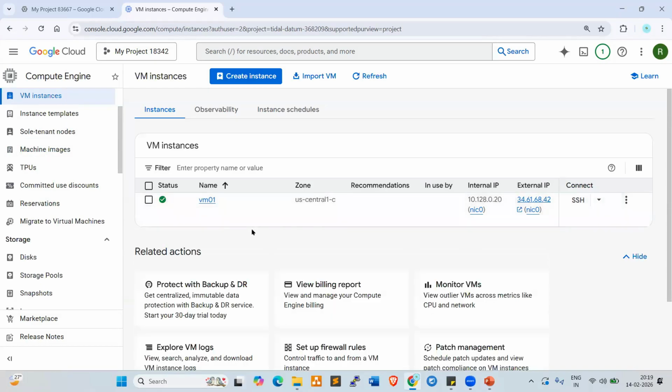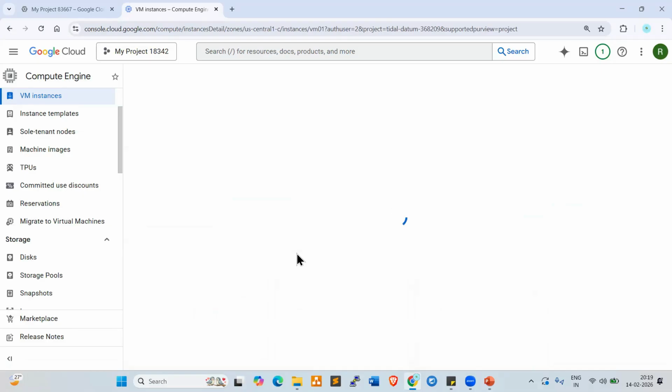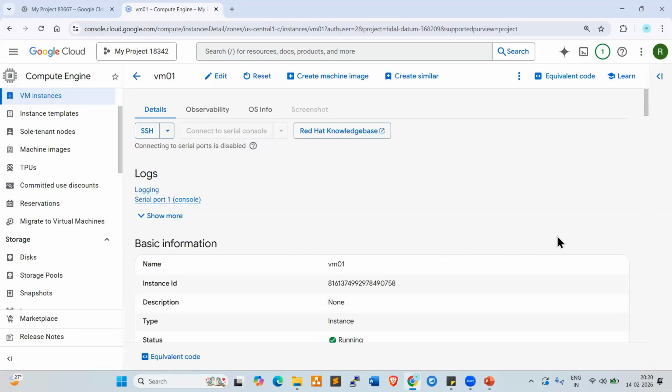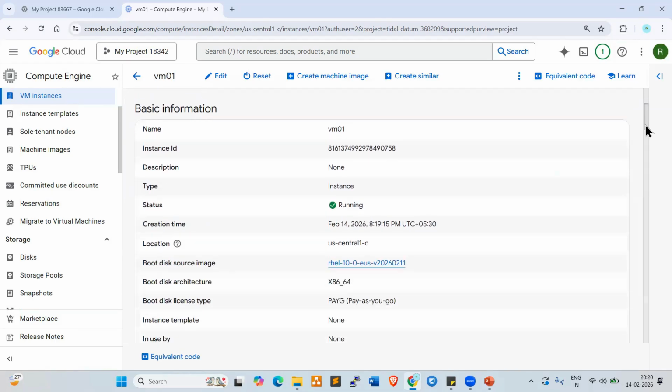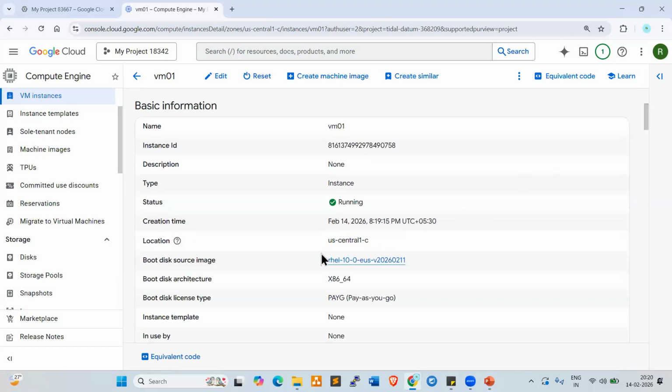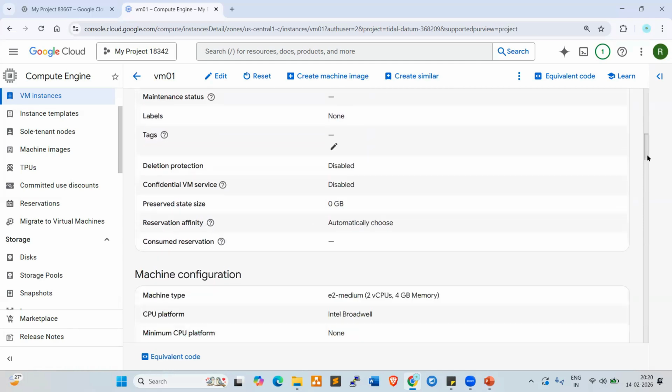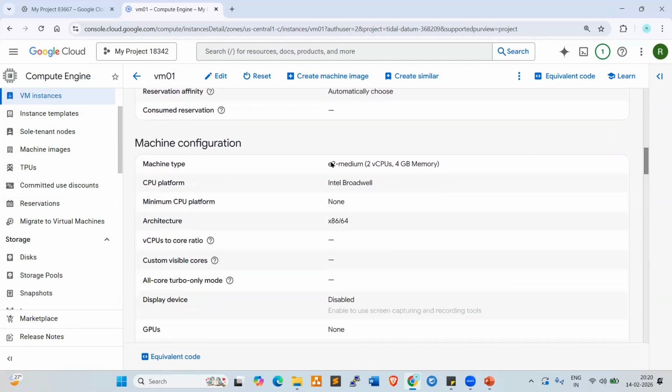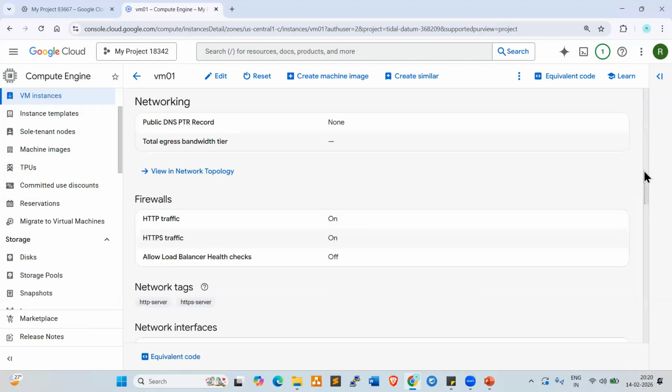Yeah, now look at here. So the VM is in running state. VM is ready, green, right? Running state. Click on VM01. Look at here. Yeah, this is the instance configuration, right? So yes, us-central1, and look at here. These are the configurations which we selected. E2 medium is selected, 2 CPUs, 4 GB RAM. Right? Now storage type, okay, 20 GB. So it is 20 GB, right? Okay, no problem.